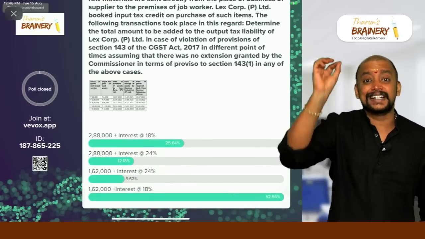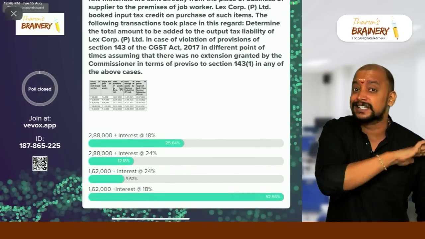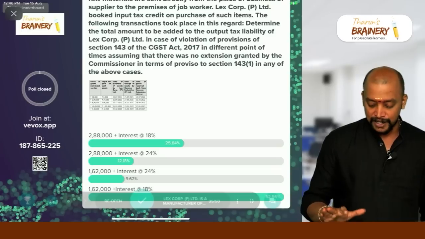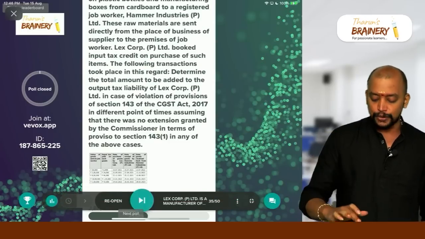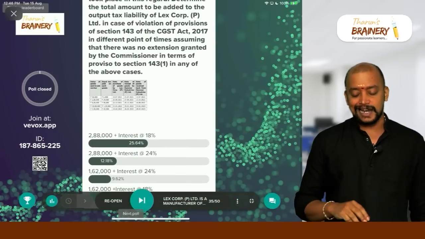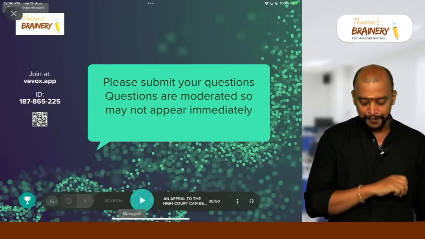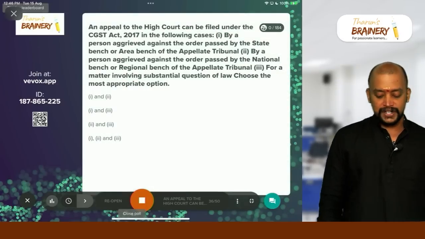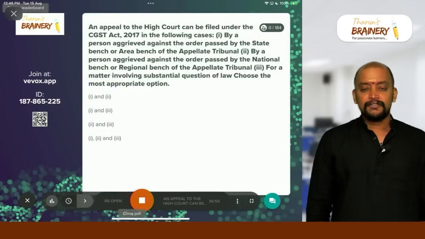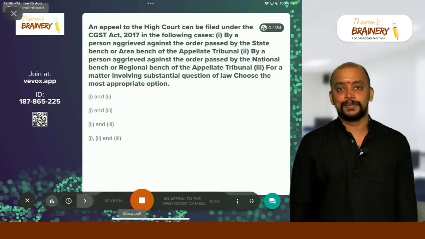1,62,000 plus interest at 18%. We don't have 24% interest in GST, only 18%. So therefore 1,62,000 plus interest at 18% is the correct answer. The next one, question number 36. 5 more questions. Come on, hold your breath.